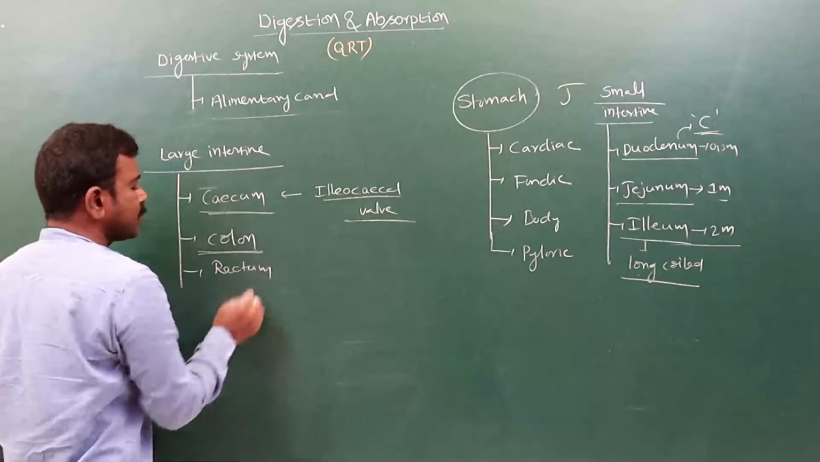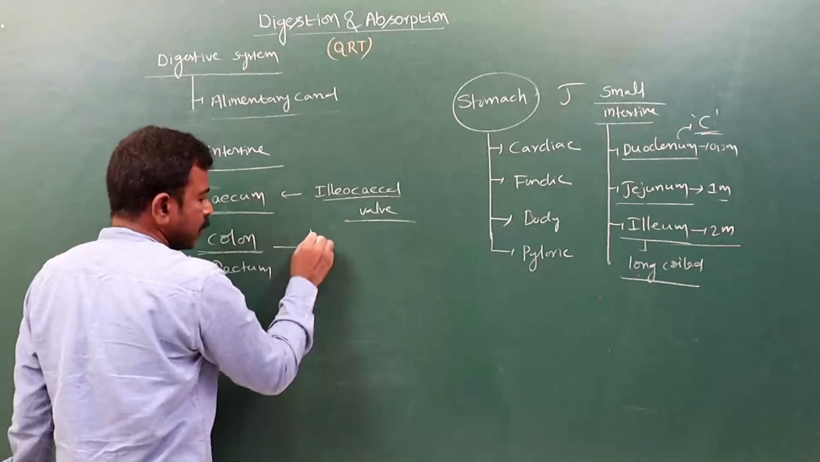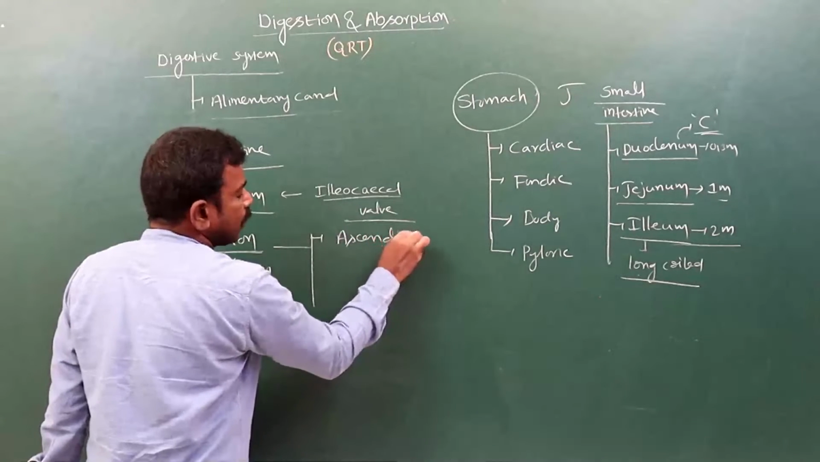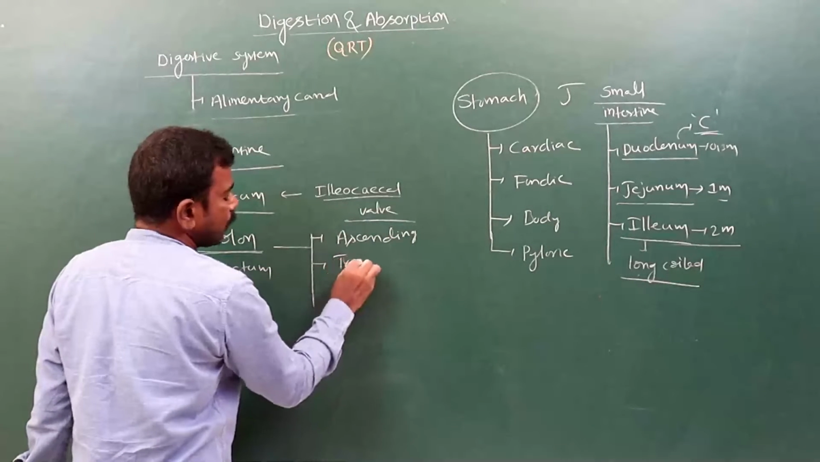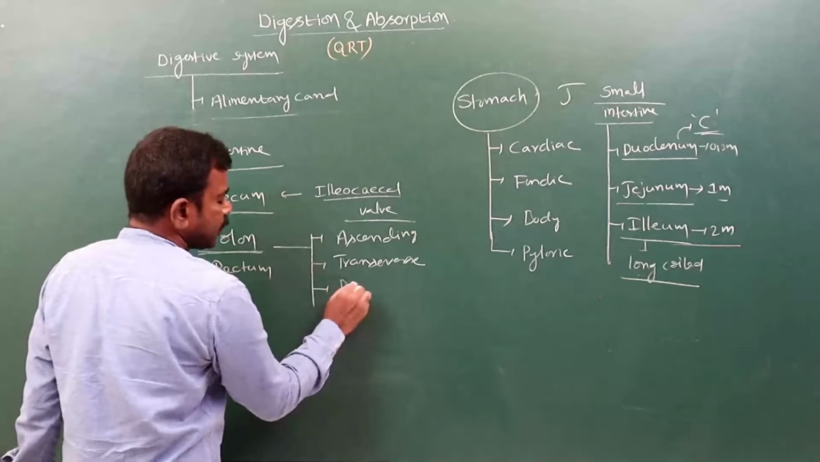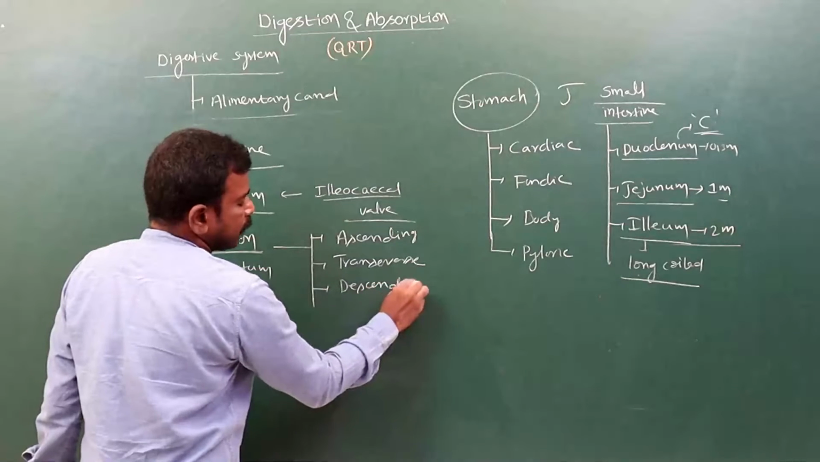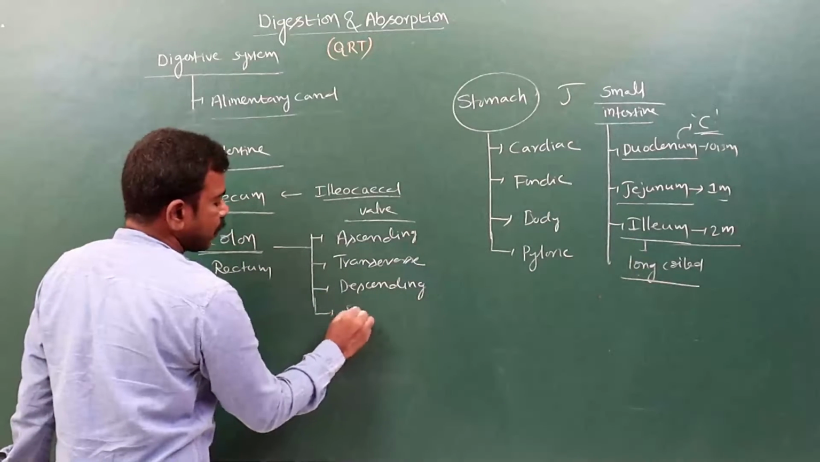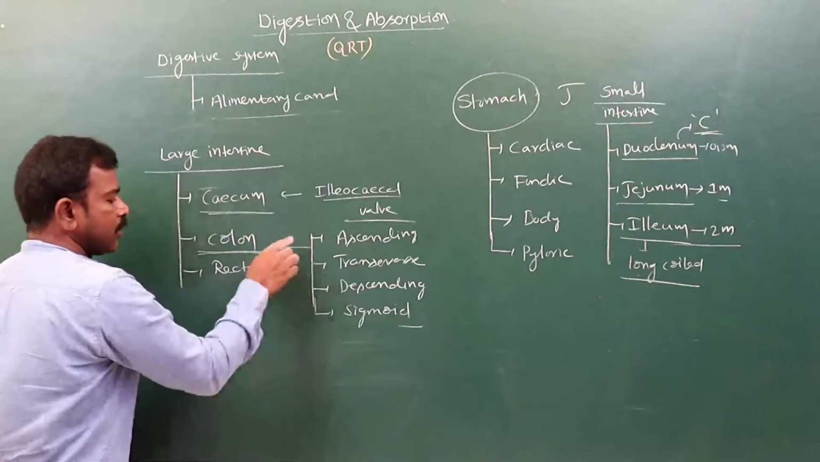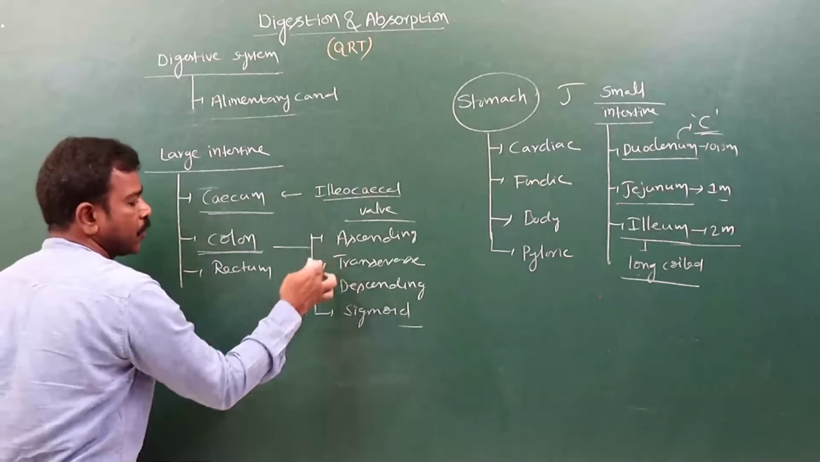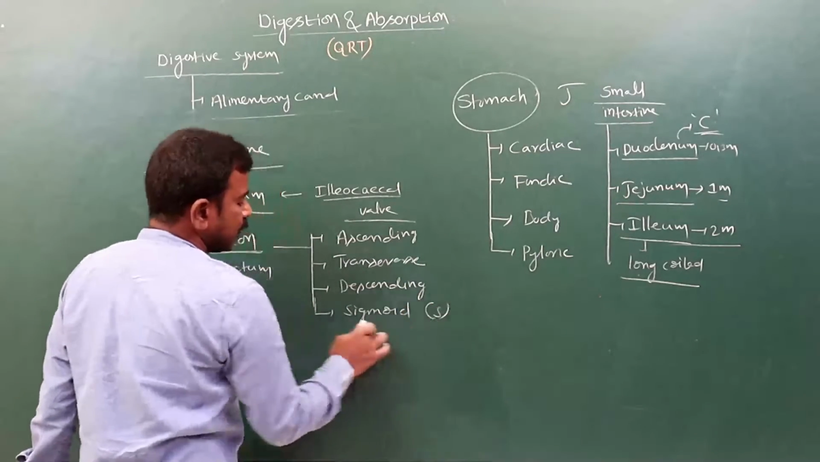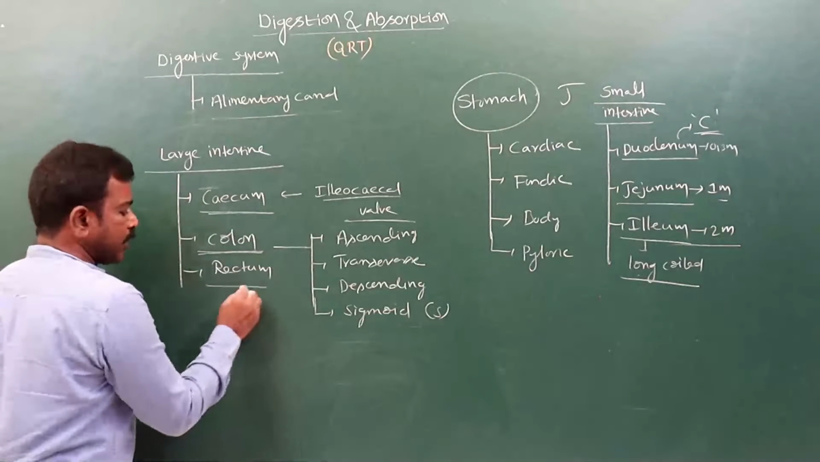And the colon has the ascending colon, the transverse colon, the descending colon, and the sigmoid colon, depending on how they are arranged. The sigmoid colon is in the shape of S. Here the colon is present, and next is the rectum.